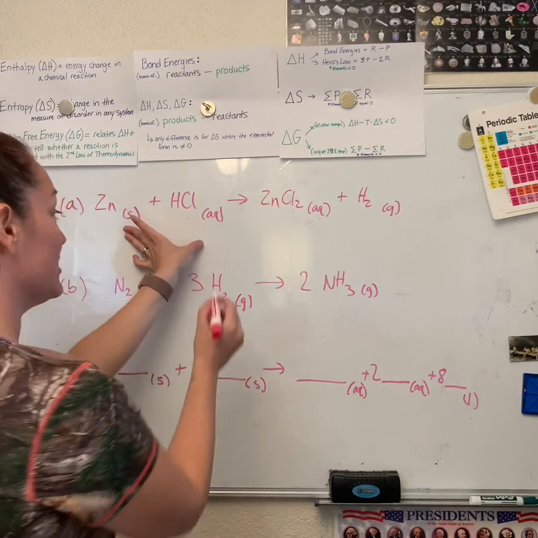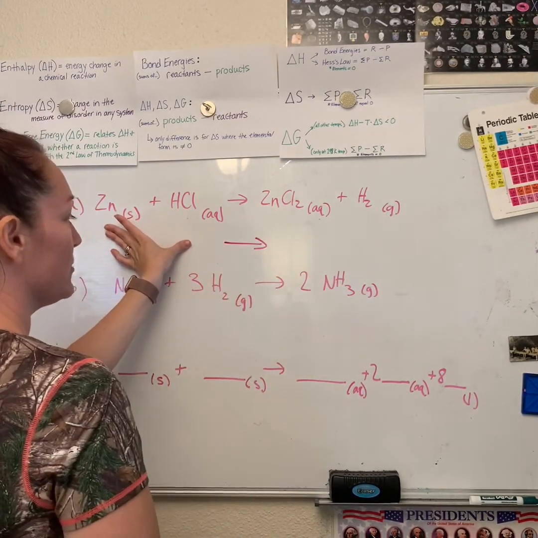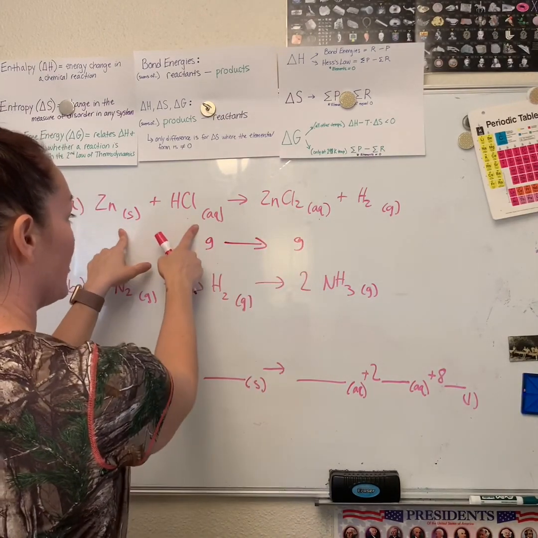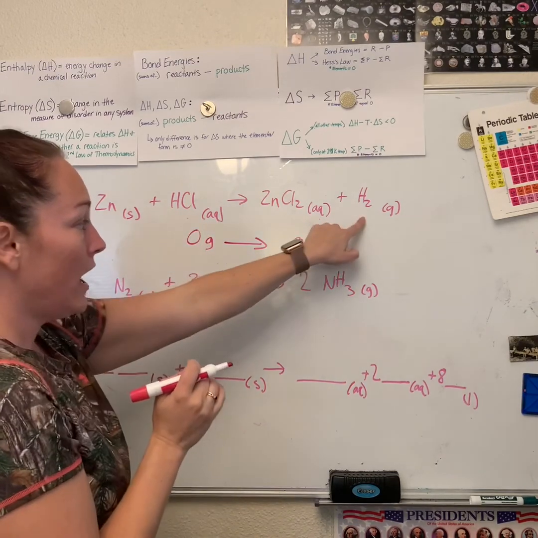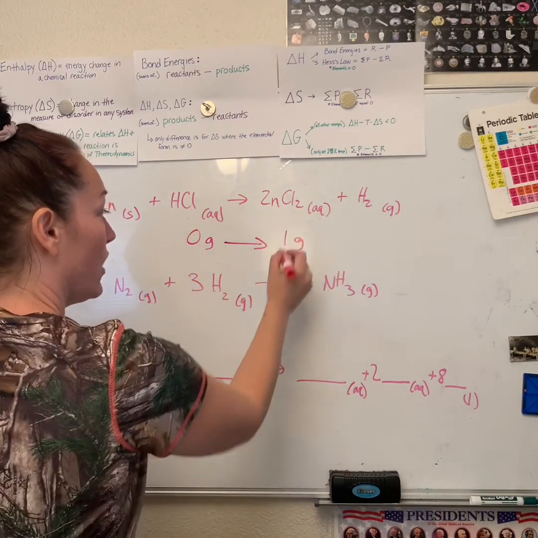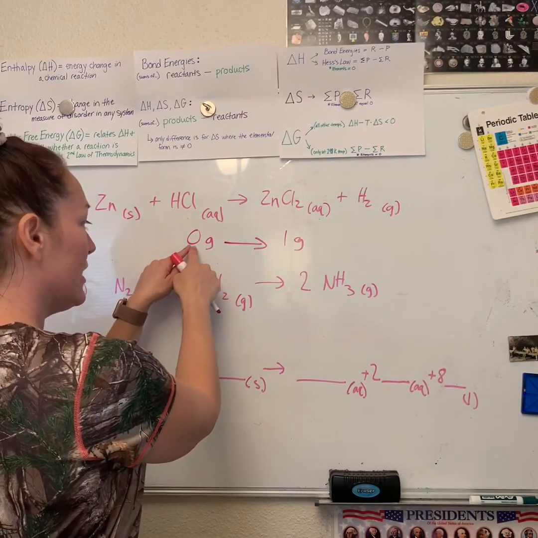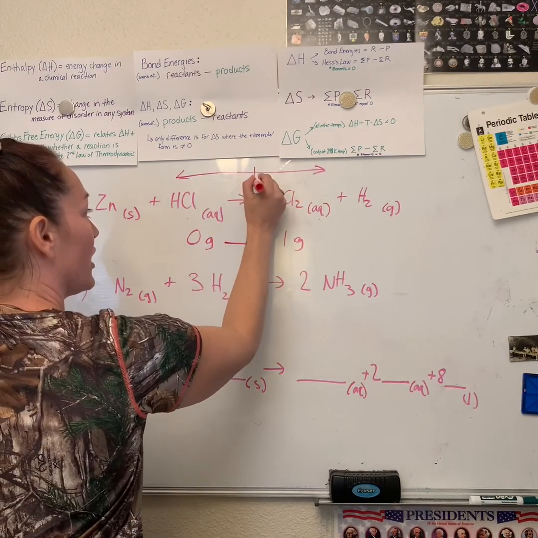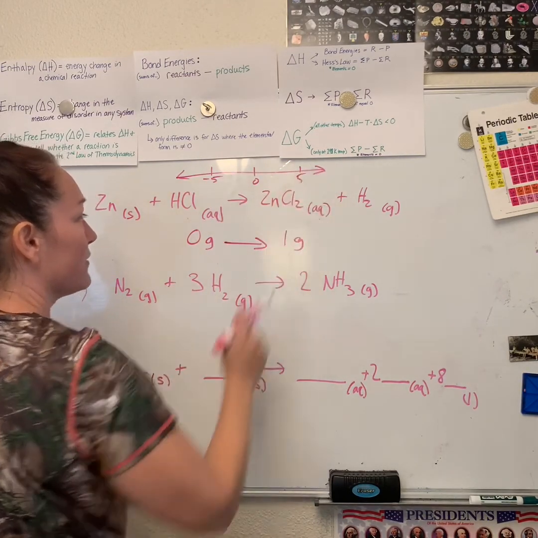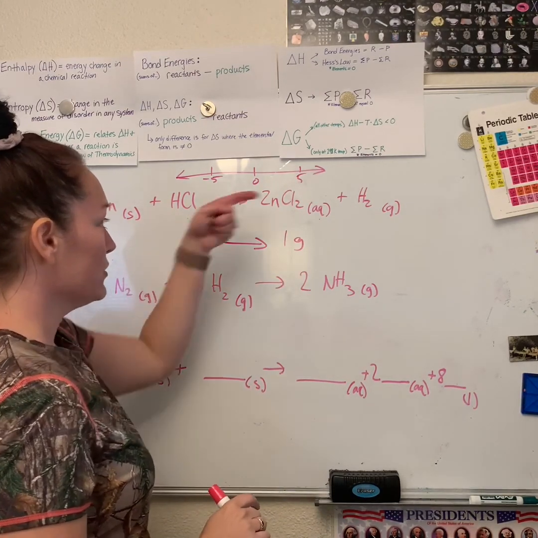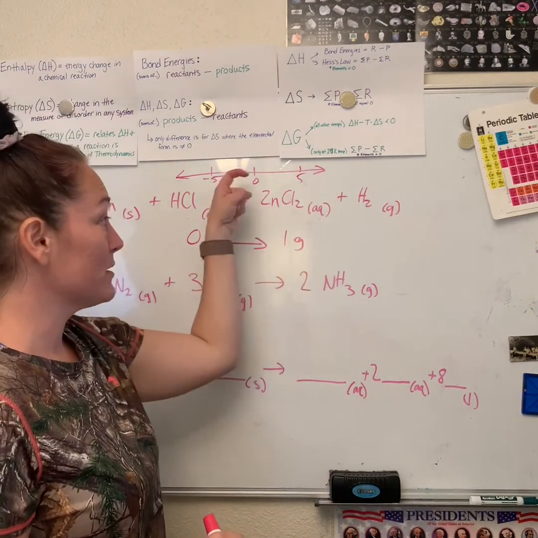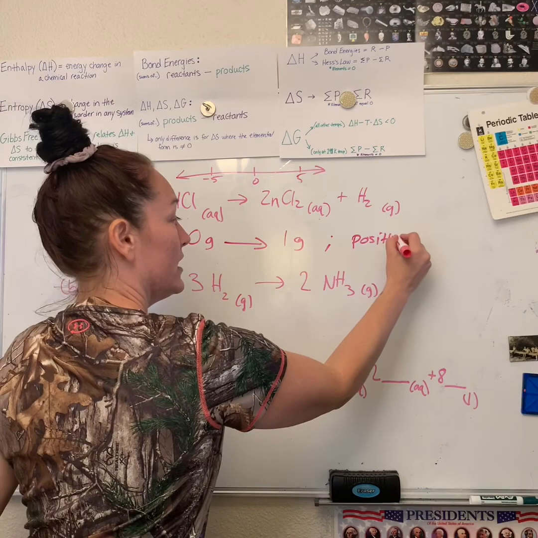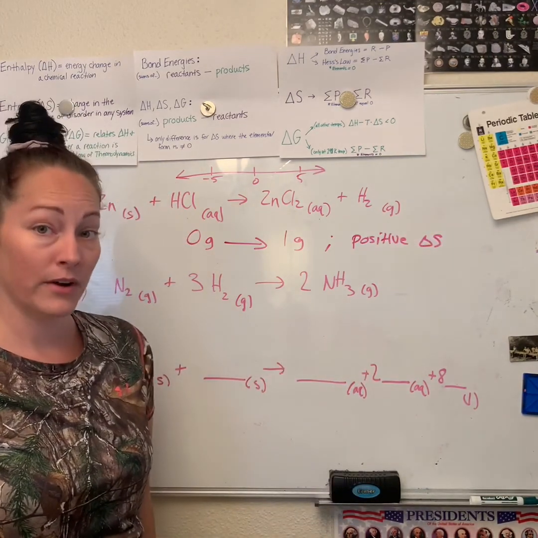So this is how I'm gonna notate this. The book doesn't really show you, but this is how I do it. I look to see which one's the most disordered, gases. And now we compare the gases. Are there any over here? No, 0. How many are over here? I look at my coefficient, there's only 1. And now I say, it went from 0 to 1. If I think of a number line, okay, here's my number line, here's 0, here's -5, and +5, if it goes from a 0 to a 1, that's a positive, you're moving towards the positive side, right? So I would say that this is a positive change of entropy, okay?